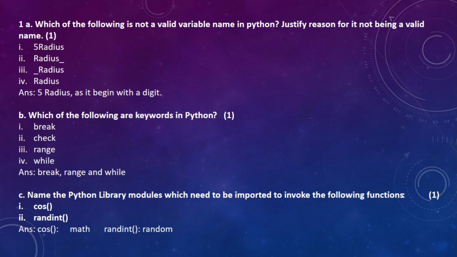The next is, which of the following are keywords in Python? Break, check, range or while. So except for check, all the other 3 are keywords in Python. Name the Python library modules which need to be imported to invoke the following functions: cos and randint. So to invoke cos we need math, and for randint we need the random module.